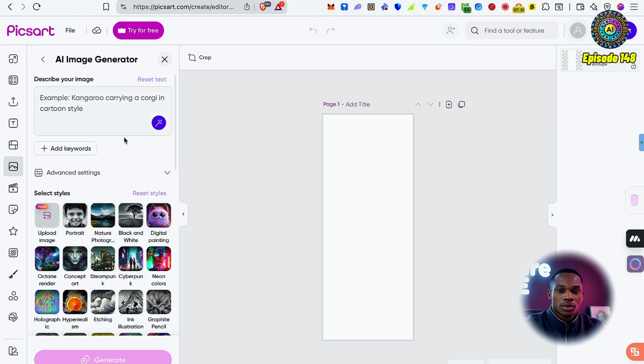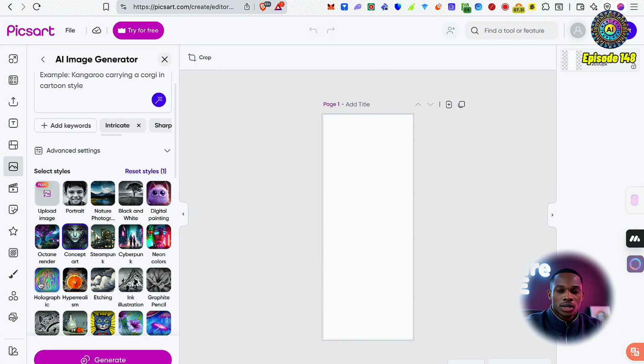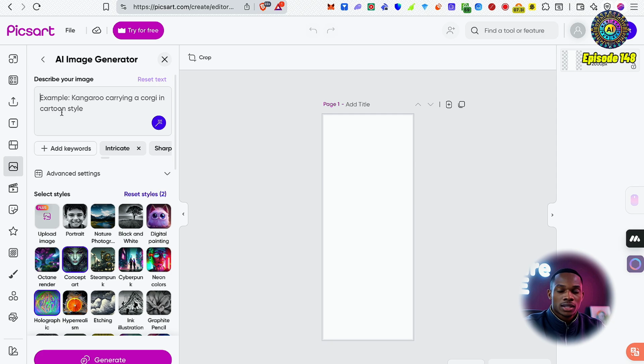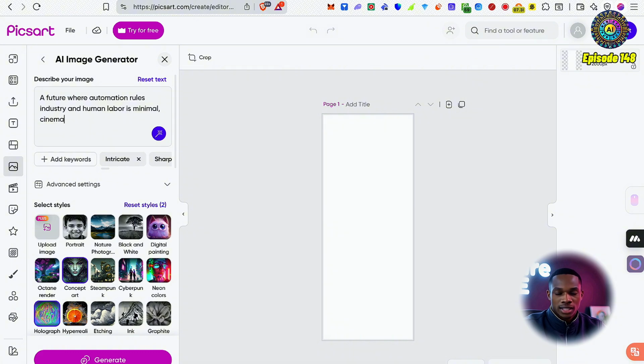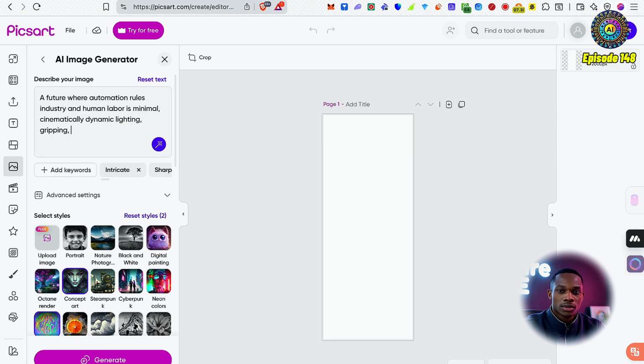What I'm going to say is let's go with a concept art, or better still, let's go with holographic, and let's say the image is a future where automation rules industry, and human labor is minimal, cinematically dynamic lighting, gripping, relatable texture, and yeah, let's go with that. So let's see what we get.